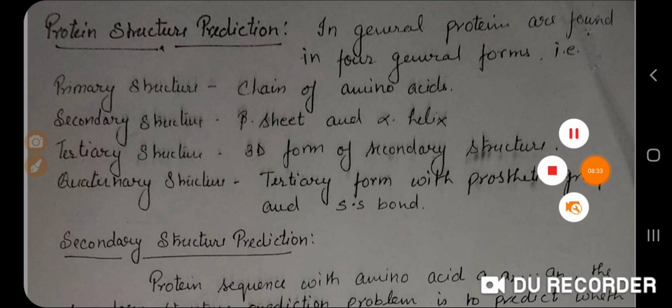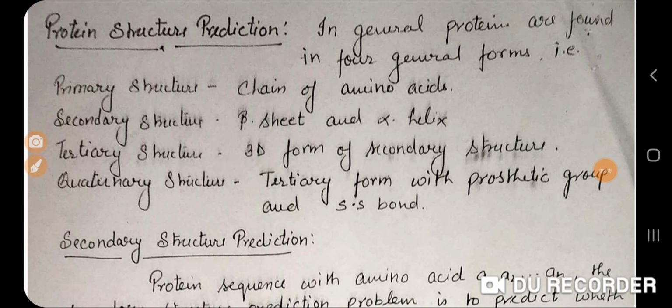I will summarize here about the protein structure. Protein is a functional unit made up of different combinations of amino acids. An amino acid is nothing but a carbon atom which is arranged with 4 different functional groups. That's why it is known as a chiral carbon. Proteins, based on their folds, are divided into 4 groups: primary, secondary, tertiary, quaternary.